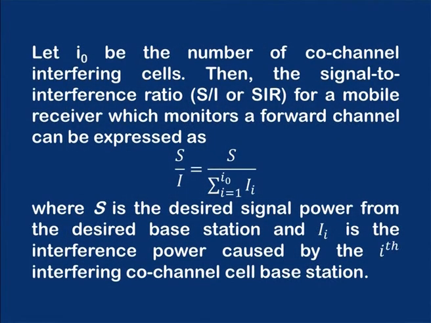Let I naught be the number of co-channel interfering cells. Then the signal to interference ratio, that is S by I, sometimes denoted as SIR, for a mobile receiver which monitors a forward channel, can be expressed as S by I is S divided by the summation of all the I's. See, the summation is carried over all the interfering cells. That is why I subscript i is there, where S is the desired signal power from the desired base station, and I sub i is the interference power caused by the ith interfering co-channel cell base station.